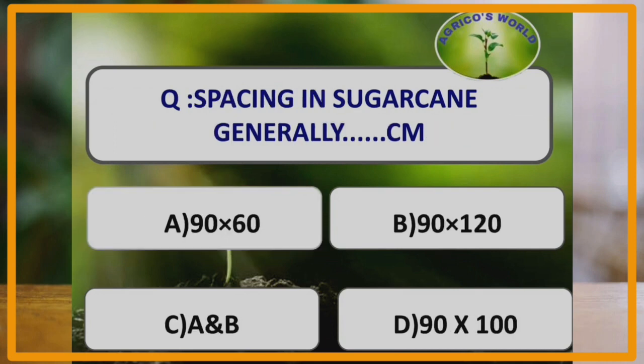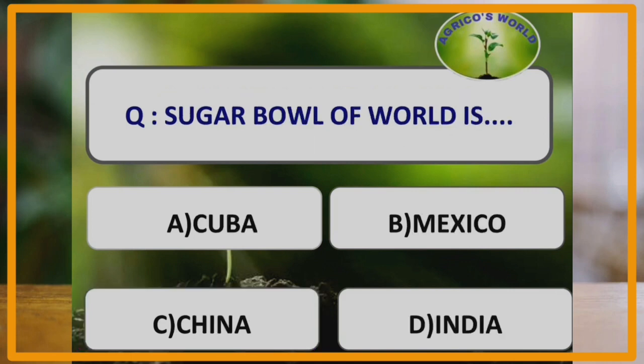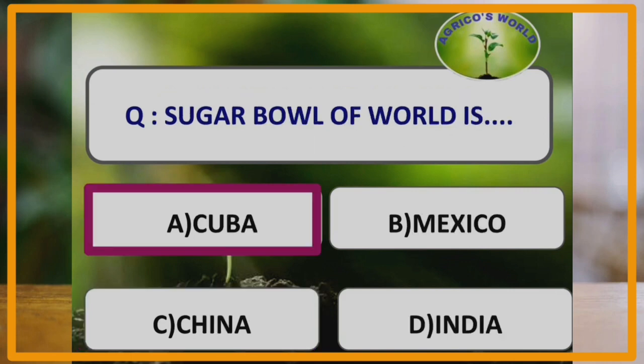What is the spacing in sugarcane? The spacing which is generally followed in sugarcane is 90 centimeters by 60 centimeters in North India, whereas in South India 90 by 120 centimeters of spacing is followed. Cuba is known as sugar bowl of world, whereas Uttar Pradesh is called as sugar bowl of India.